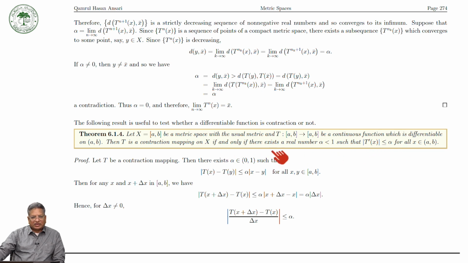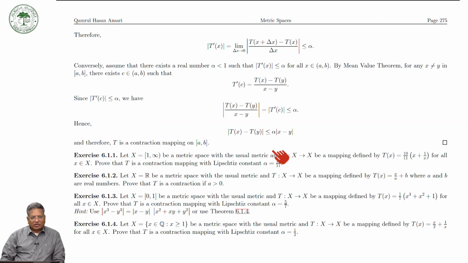So that was the criterion by which we can see whether a function from the closed interval [a,b] to itself is a contraction or not.